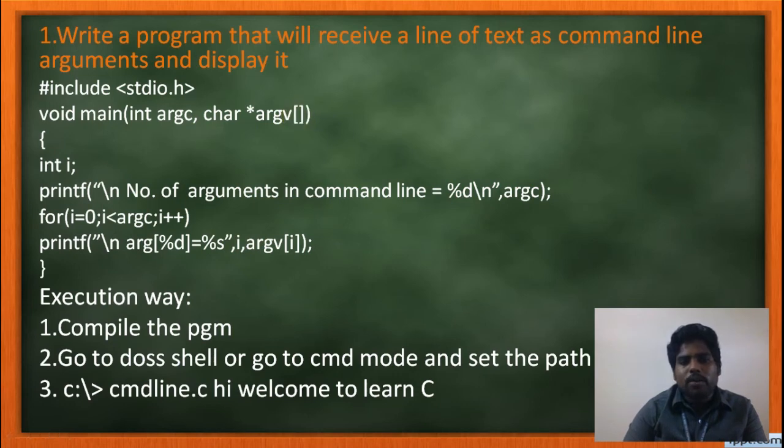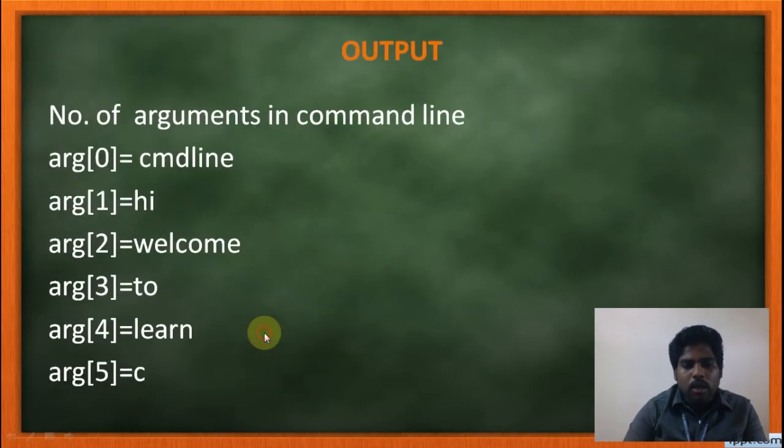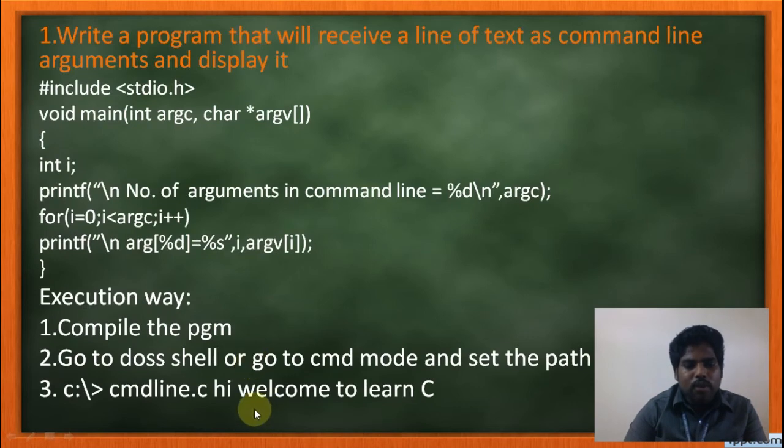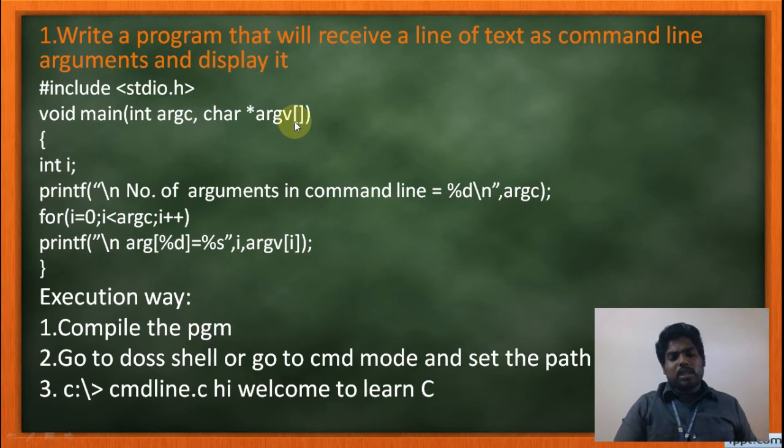Argument vector of 0 holds the starting address of cmdline.c. Then argument vector of 1 holds the starting address of hi. Argument vector of 2 holds the starting address of welcome. Argument vector of 3 holds the starting address of to. Like that, each string's base address will be stored in the argument vector, which is the array of pointers. Then the total number of arguments is stored in the argument counter.